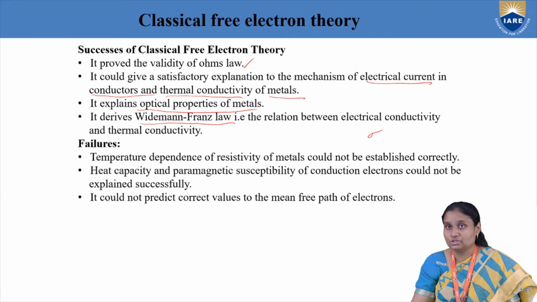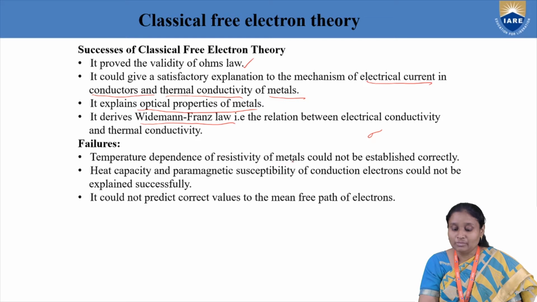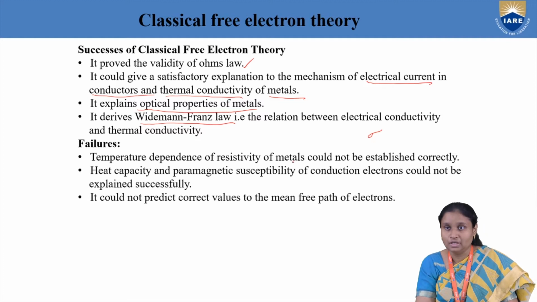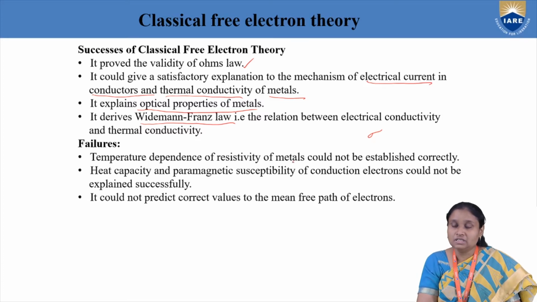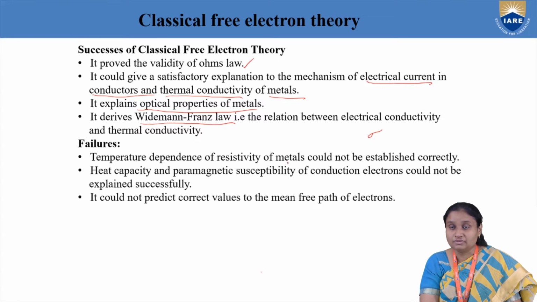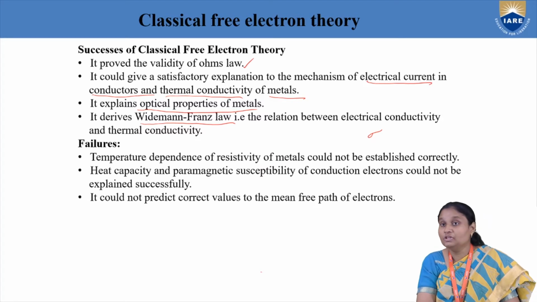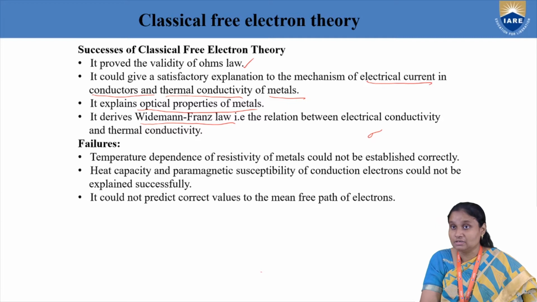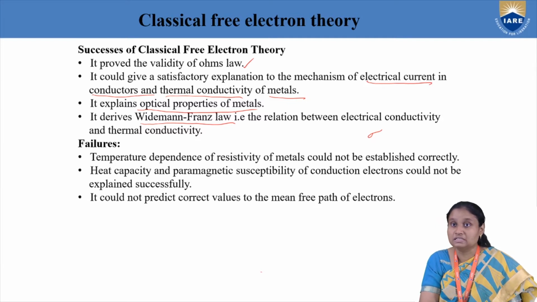But what are the failures of this classical free electron theory? If you take metals and start heating them to high temperatures, you will observe that their conductivity decreases. It means there is some resistance associated with metals at high temperature. That is the temperature dependence of resistivity. In certain materials the current increases when we increase temperature, and in some of them the current decreases. That explanation was not given by the classical free electron theory.